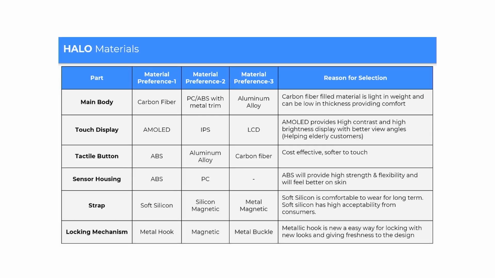The touch display was typically of the type AMOLED display. Within the second preference was an IPS, and third was LCD, based on the costs and other factors. So the AMOLED provided high contrast and high brightness display with better view angles. So if you're looking from this angle versus this angle, AMOLED display does the job really well, helping elderly customers. So this was one of the main preferences selected.